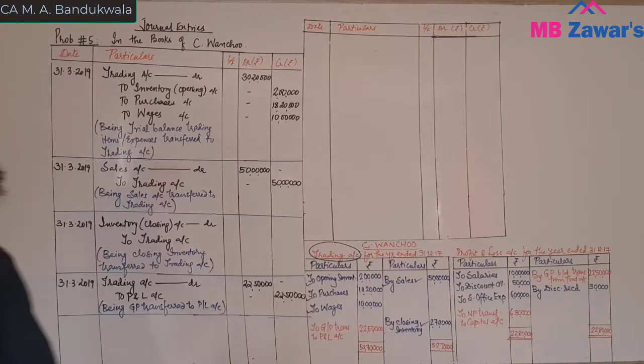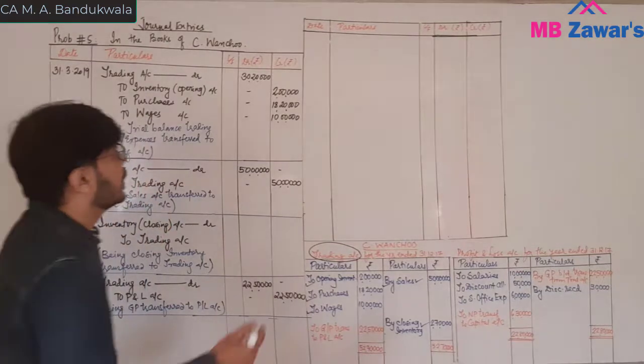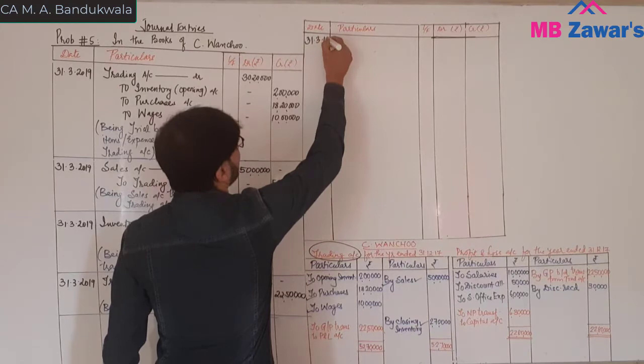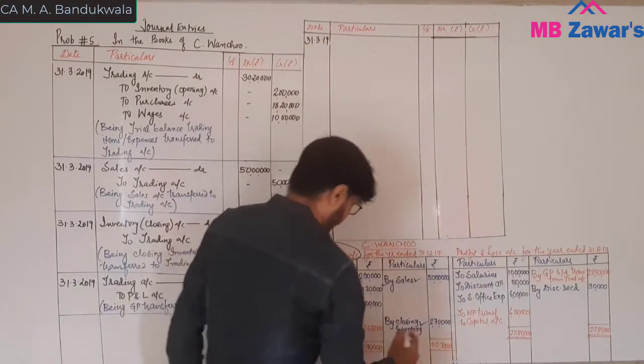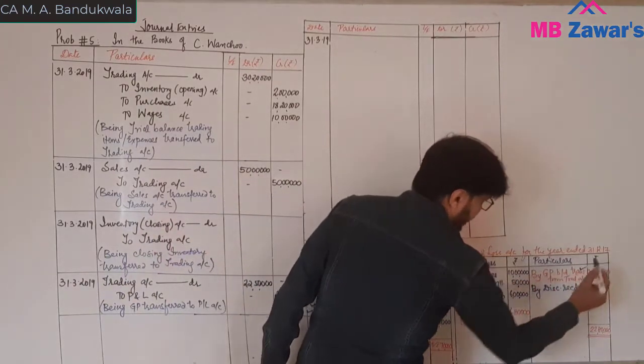Now again, what will be the date? Same date, 31st March 19. Now all the P&L, first we have transferred GP to P&L, this we have done.